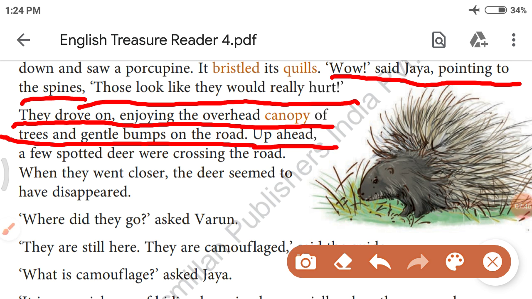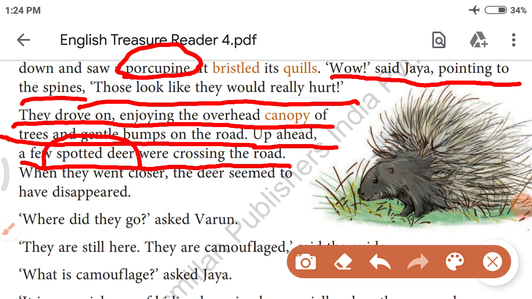Up ahead, a few spotted deer were crossing the road. Now, what have they seen? First, what have they seen? First they have seen a porcupine. Then they have seen spotted deer.